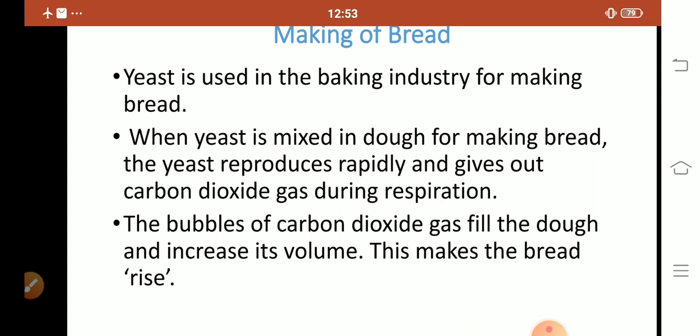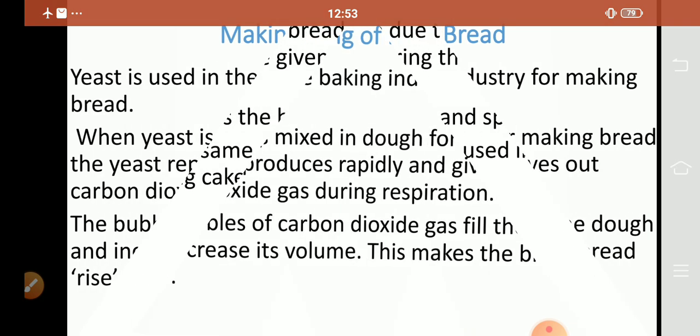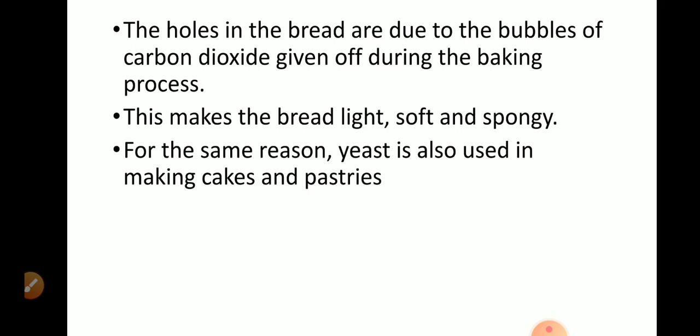The bubbles of carbon dioxide gas fill the dough and increase its volume. This makes the bread rise. So the size of the dough increases. What is the reason behind this? Because yeast produces carbon dioxide gas that fills the dough and increases its volume. You see the small holes in the bread. The holes in the bread are due to the bubbles of carbon dioxide given off during the baking process.